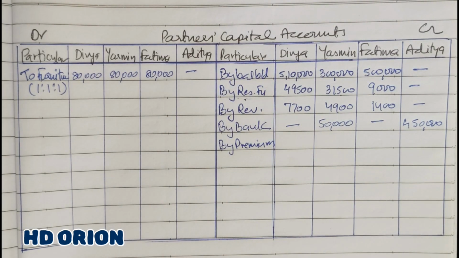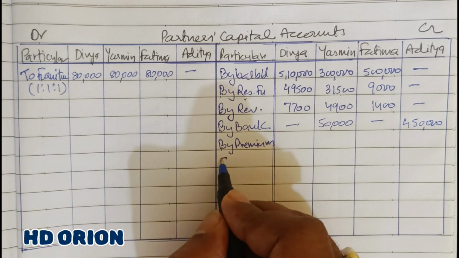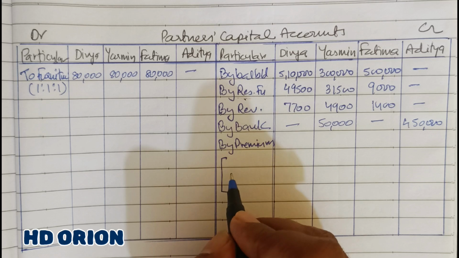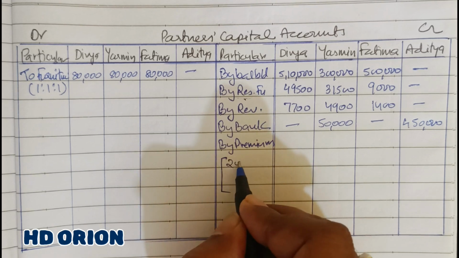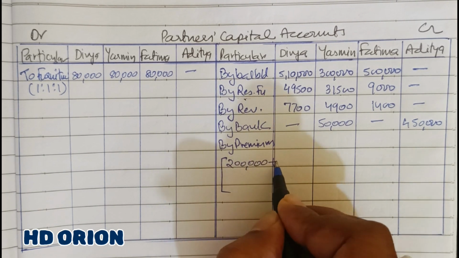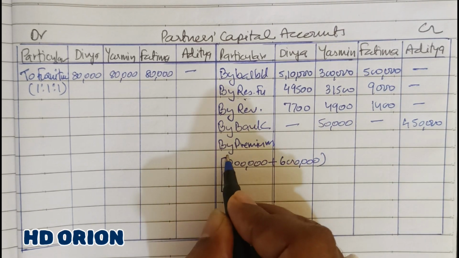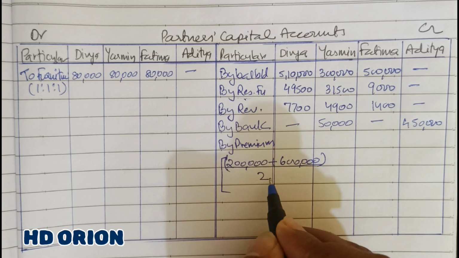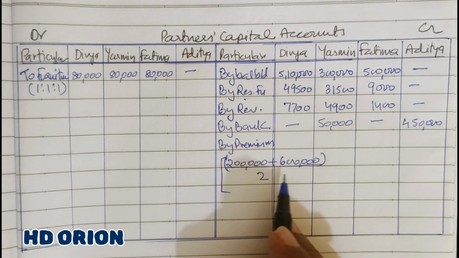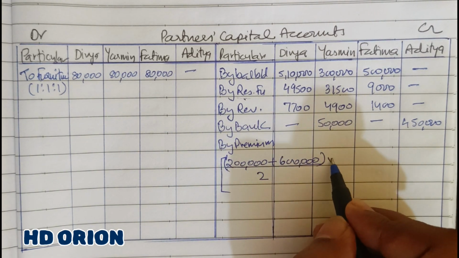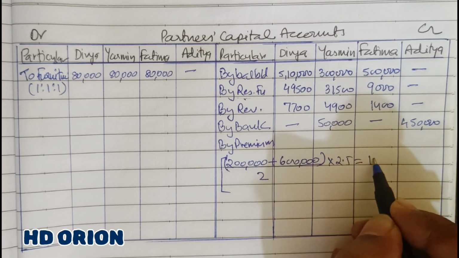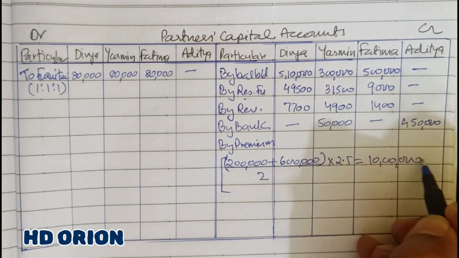Now premium for goodwill: average profit of last 2 years multiplied by 2.5. So I will calculate it here for your ready reference. It is 2 lakh rupees plus 6 lakh rupees, divided by 2. This is the average profit of last 2 years, that is 4 lakh, multiplied by 2.5. It is equal to 10 lakh rupees. This is the amount of goodwill.